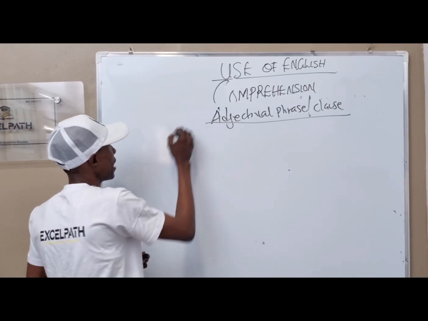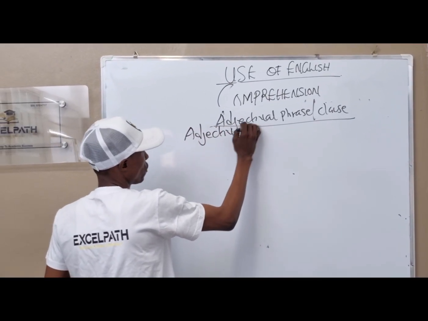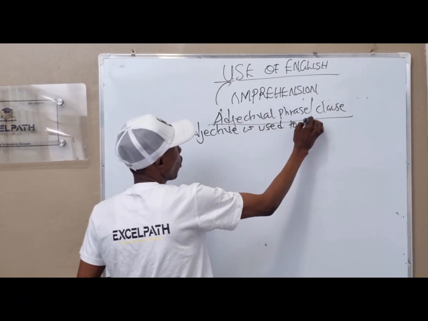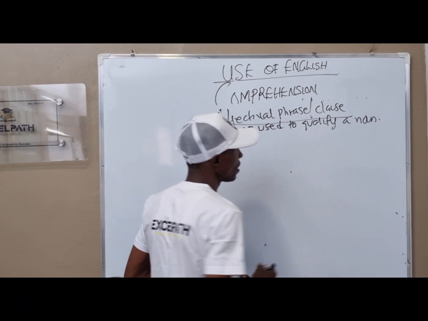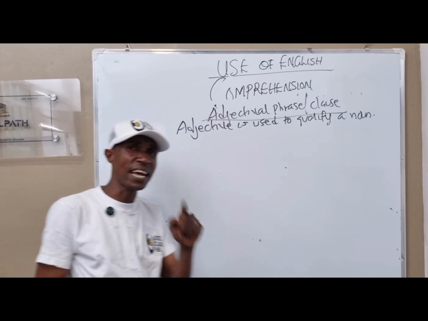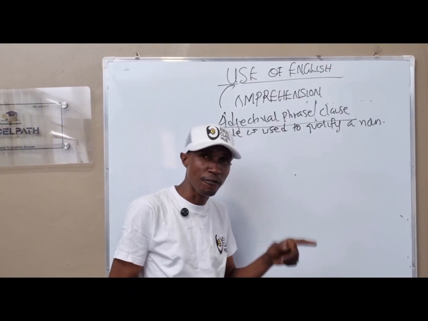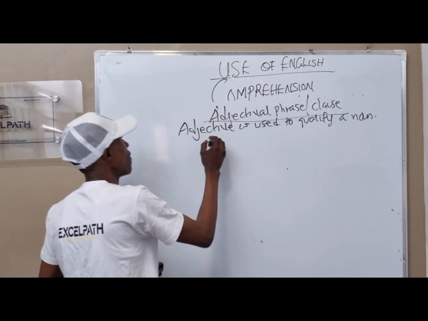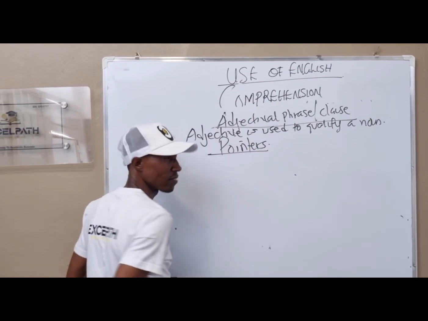And we all know that an adjective is used to qualify a noun. Please take note, we said adverb modifies, but adjective qualifies. Now, every question on this always has its own word pointers.